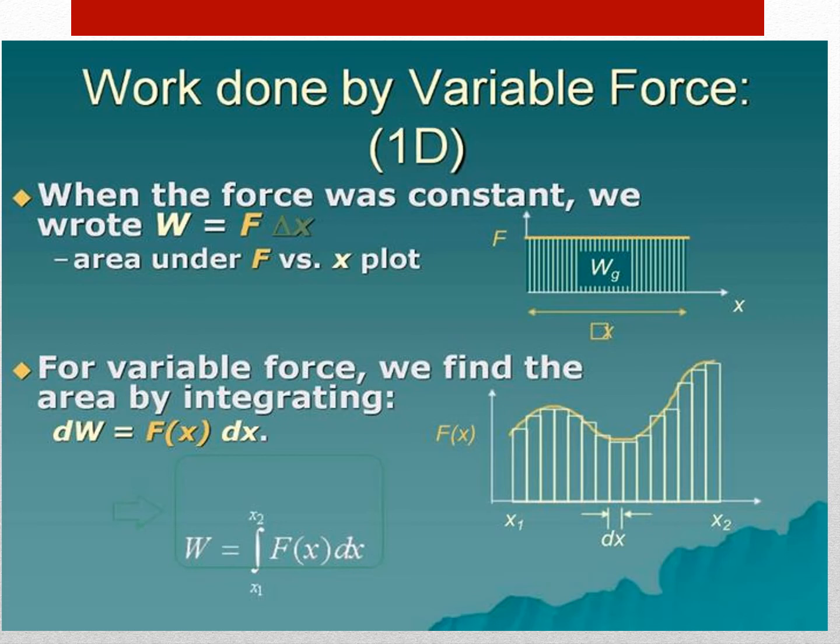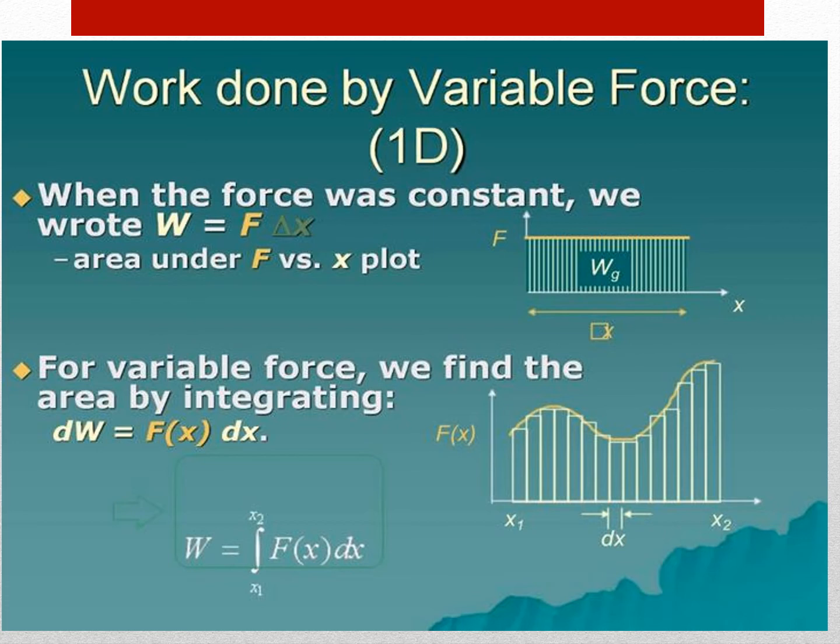Now, when a variable force F acts on a body, the small work done by the force in producing a small displacement dr is given by the relation dW equal to F cos theta into dr, where F cos theta is the component of the variable force, where F and theta are variables. Now the total work done for a displacement from initial position to final position is given by the relation W equal to the integral of dW, equal to the integral of F cos theta dr.